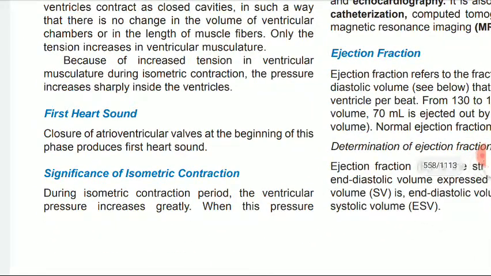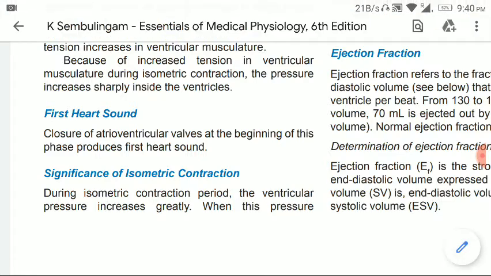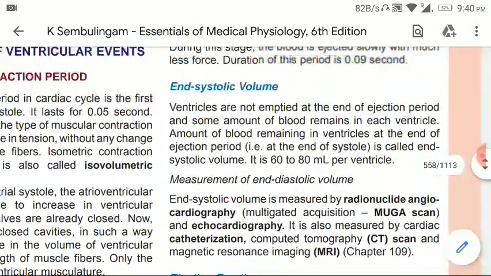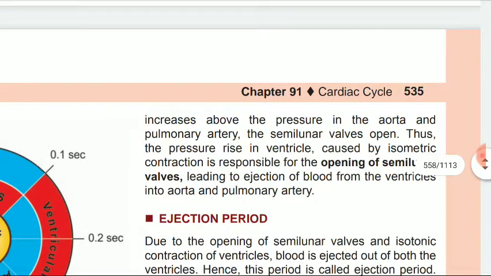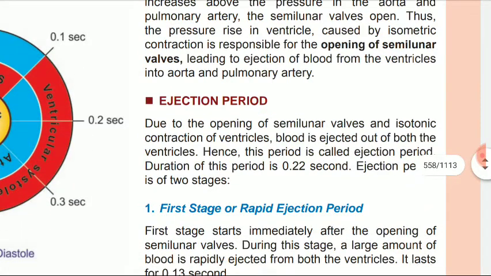Significance of the isometric contraction. During the isometric contraction period, the ventricular pressure increases sharply. When the pressure increases above the pressure in the aorta and pulmonary artery, the semilunar valve opens. Thus, the pressure rise in the ventricle caused by the isometric contraction is responsible for the opening of the semilunar valve, leading to ejection of the blood from the ventricle into the aorta and pulmonary artery.